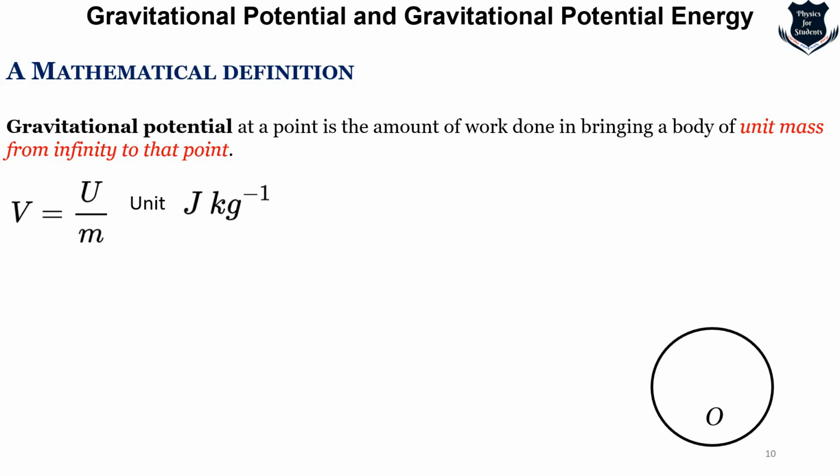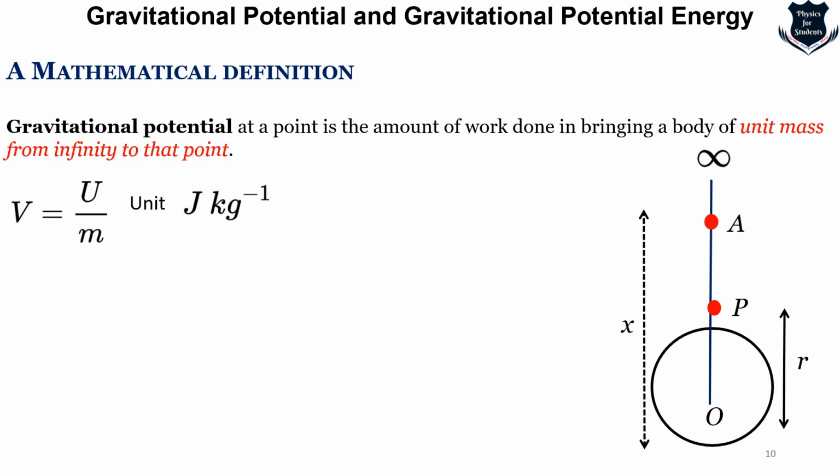Okay. Now if I take a kind of a circle, say for example, I take the Earth with its center at a point O, and I draw a straight line which goes up to infinity. The distance from O to P is R. And the distance from the center of the earth, that is O, up to A, the point to which I'm trying to bring the mass from infinity, is x, and I measure it for unit mass, that is mass equals 1.